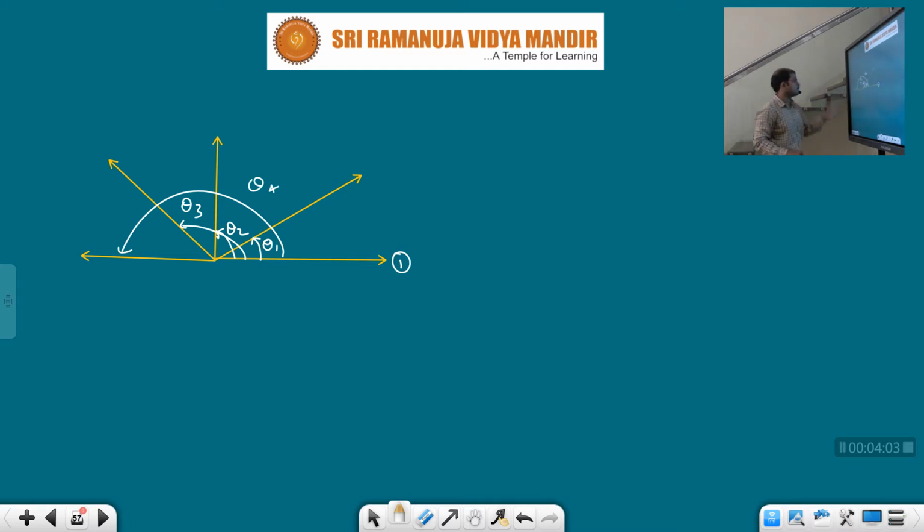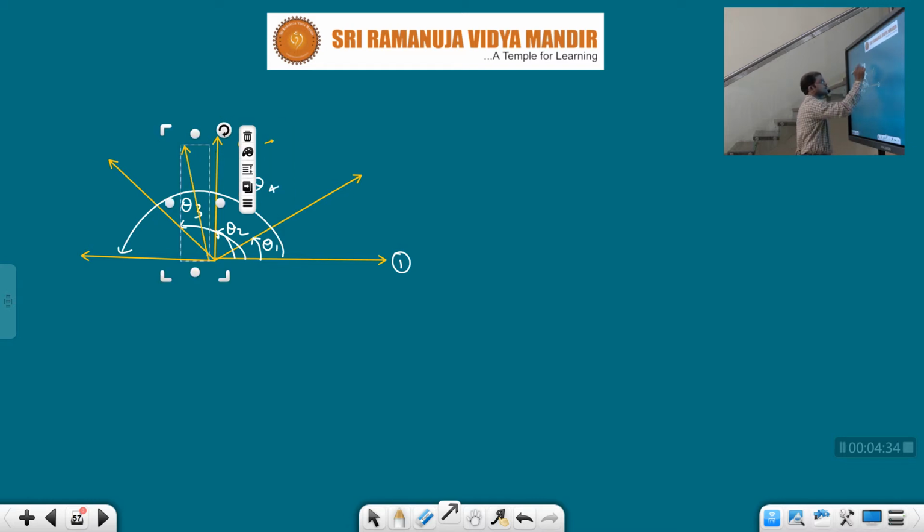What I want to say is, the angle between the lines can vary from 0 to 360. See here, initially one line is over here, another line is here. Now the second line started moving like this, it is rotating. Now we got some angle theta 1 between the two lines. If that line moves again, we get another angle.